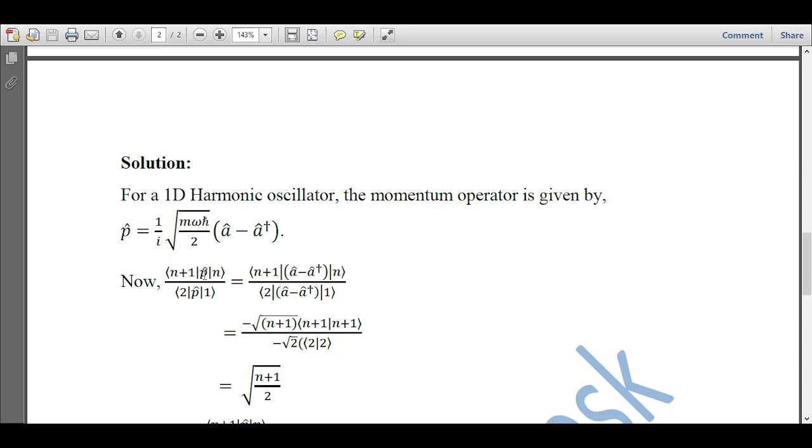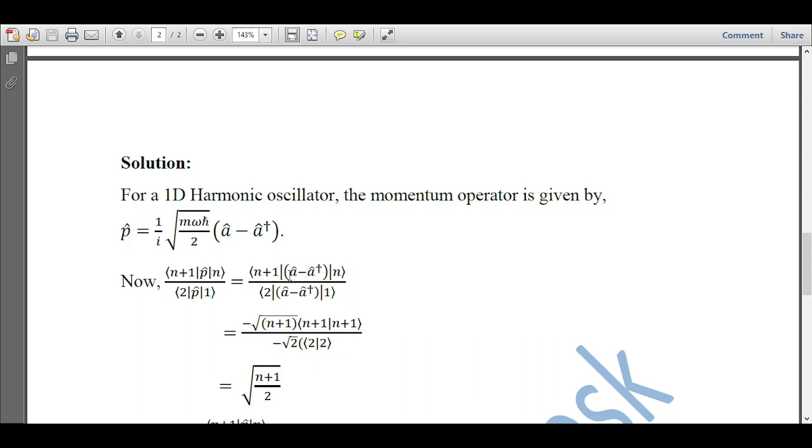This common expression gets cancelled out from numerator and denominator, so I have not written it here. So we are left only with the operator a cap minus a cap dagger.